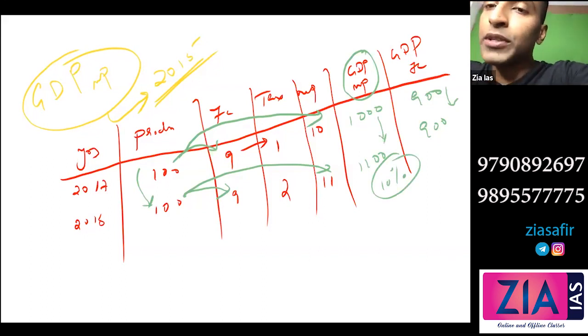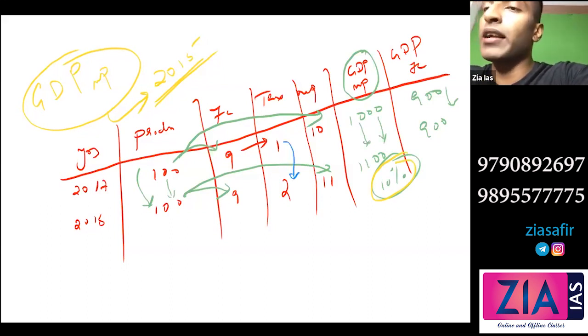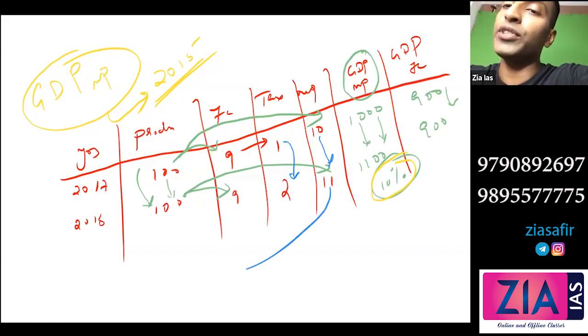Is there any 10% change in production? No. Then how did GDP change? You can say that GDP actually increased by 10% by doing what? By increasing the taxes. So the market price will increase. So when you calculate GDP at market price, it will be high.